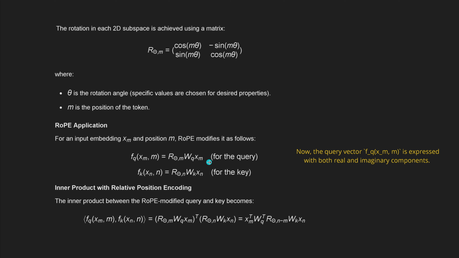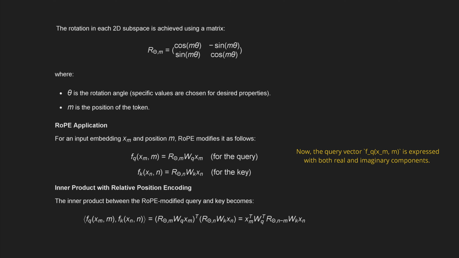So RoPE tells us, hey, we now apply this rotation matrix here, and we find a solution. Remember, we had a function query and a function key. And if we calculate the inner product with RoPE, with the relative position encoding, our inner product that you see here, which you remember was equal to a function g.